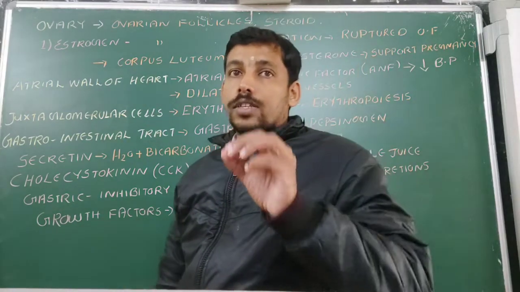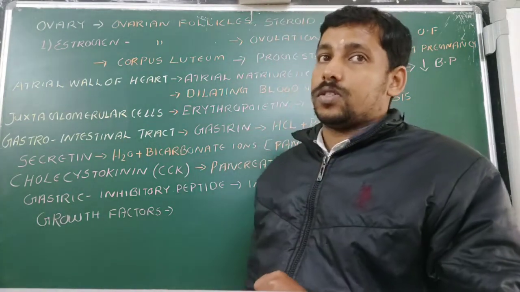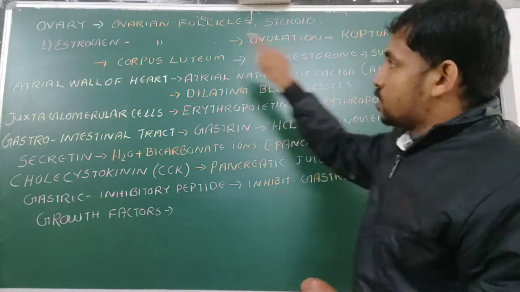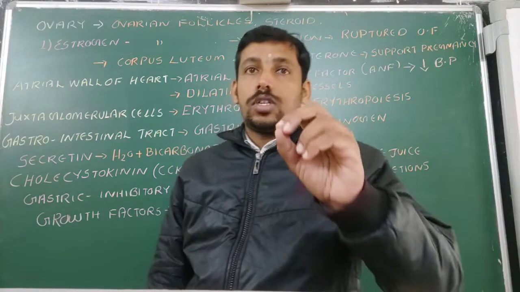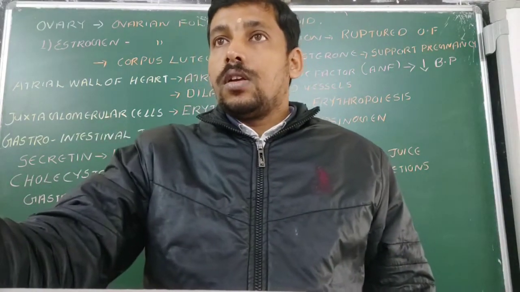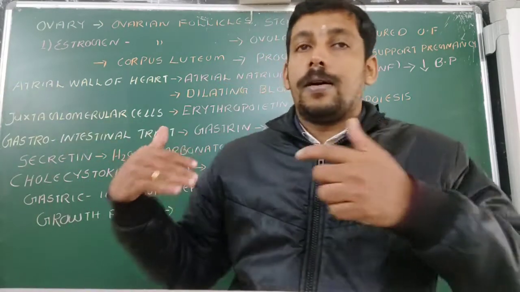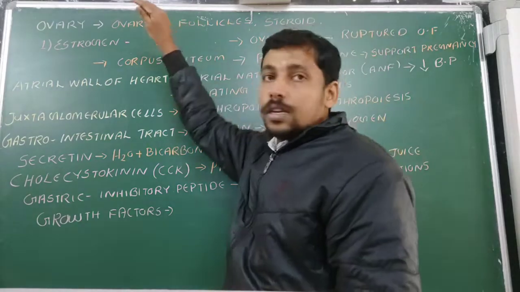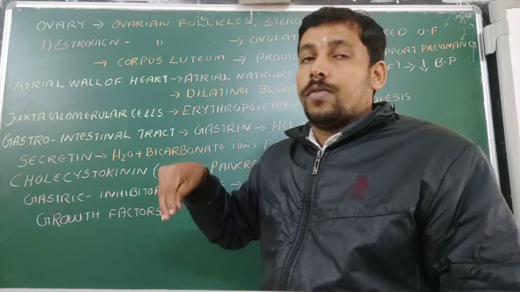These ovarian follicles will produce steroid hormones. They are the estrogen and the progesterone. Estrogen and progesterone are hormones secreted by the ovary.